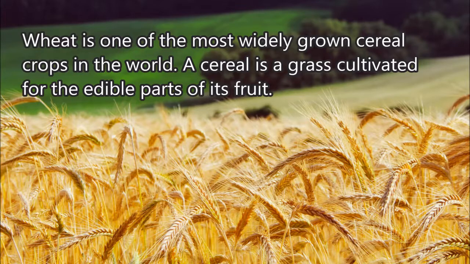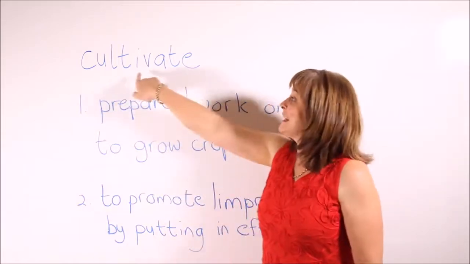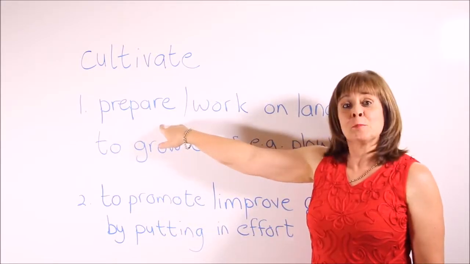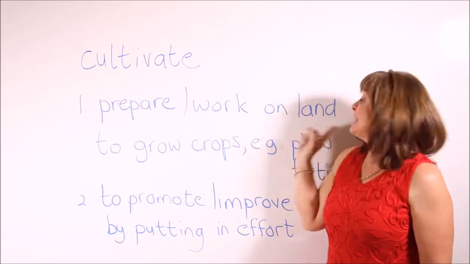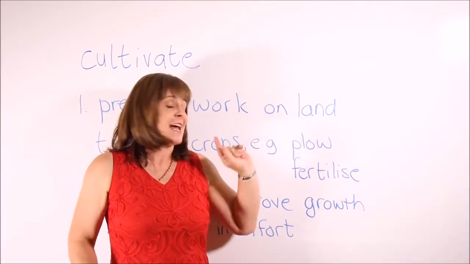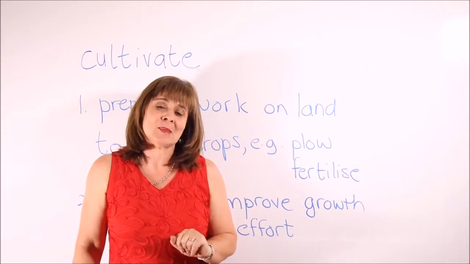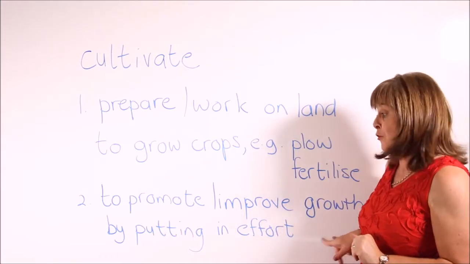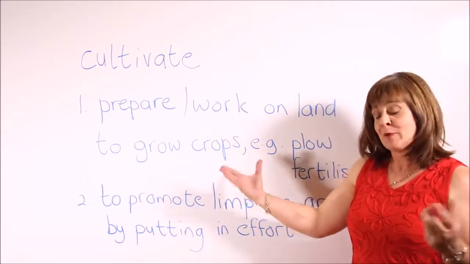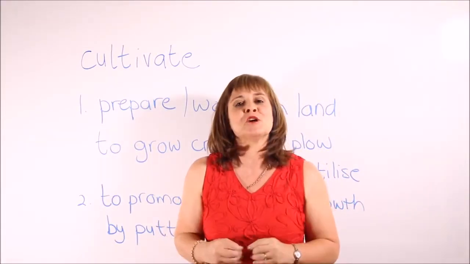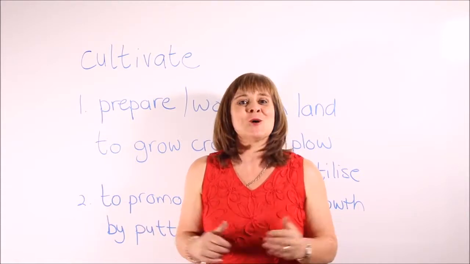A cereal is a grass cultivated for the edible parts of its fruit. The word cultivate has two different meanings. The first one is to prepare or to work on land to grow crops. For example, you plough the land or you fertilize the land. The second meaning is to promote or improve the growth of a plant or a crop by putting in a lot of effort. In other words, it's the deliberate promotion of growth of a plant or a crop.